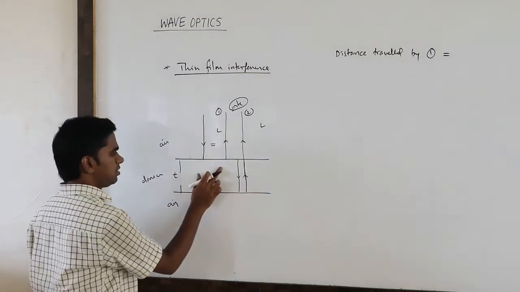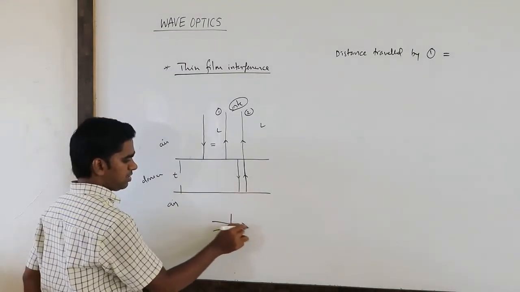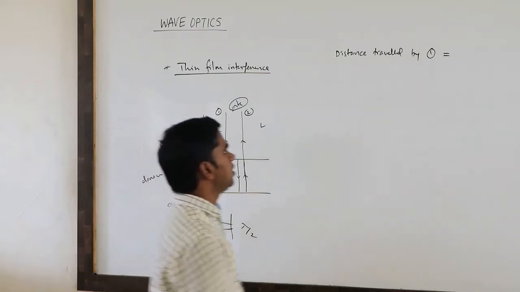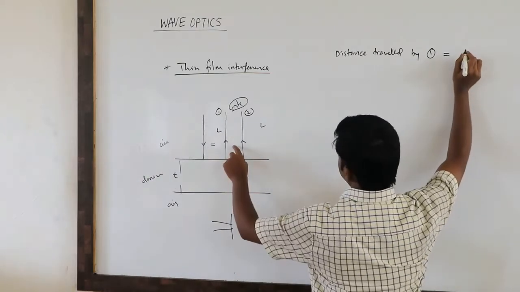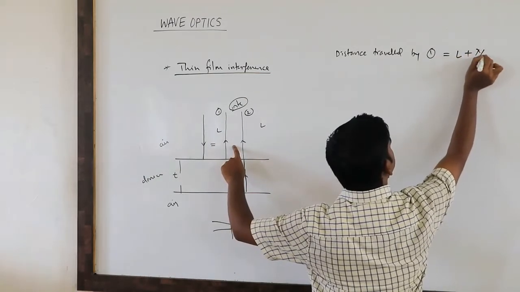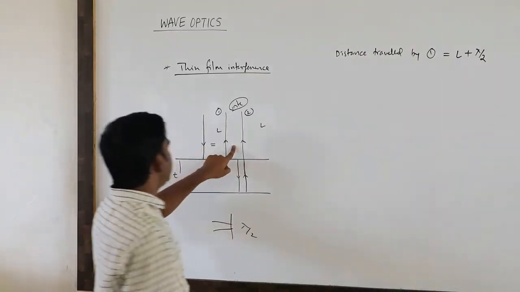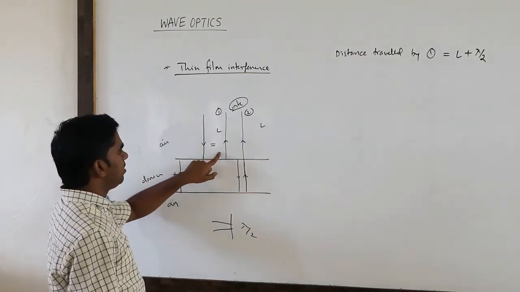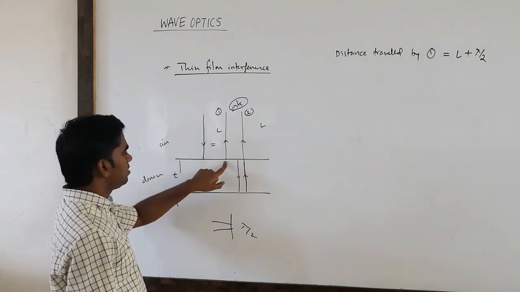Because this is denser, when light reflects from denser, lambda by 2 extra path is introduced. So you can write it as L plus lambda by 2.